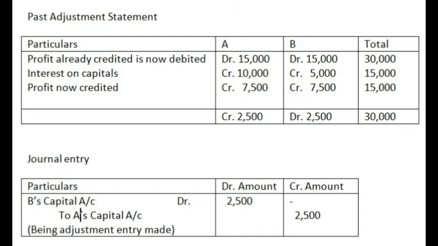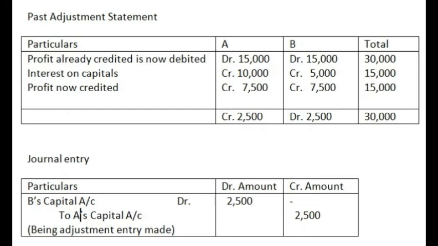Now let us find out the difference between debit and credit items of both the partners. A: debit shows 15,000 and credit shows total 17,500. That means there is an excess credit of 2,500 to A. In B's account, debit item is 15,000 and credit item is only 12,500. That means there is a deficiency here. So there's an excess debit of 2,500.